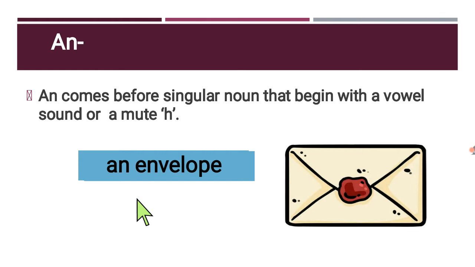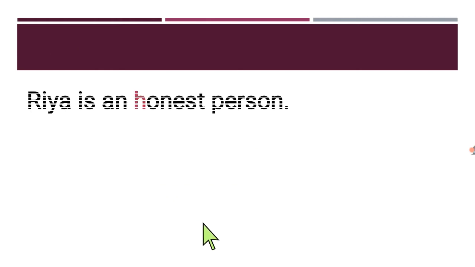Okay, remember here two things. An comes before a singular noun and that word starts with a vowel sound. Here, Ria is an honest person. Here the word starts with the letter H, but H is silent here. We pronounce it honest. That is a vowel sound. We pronounce it with a vowel sound. So that's why we use an before this.